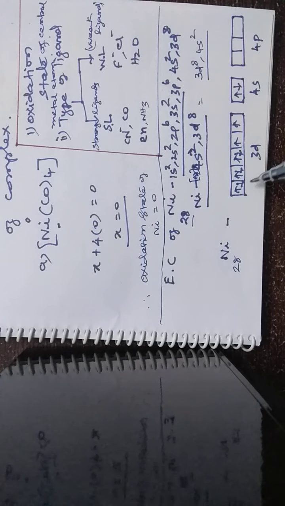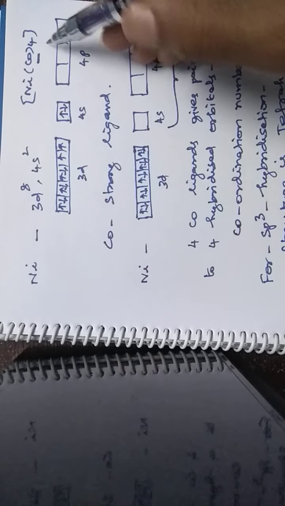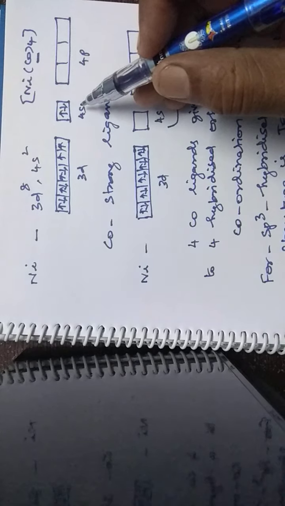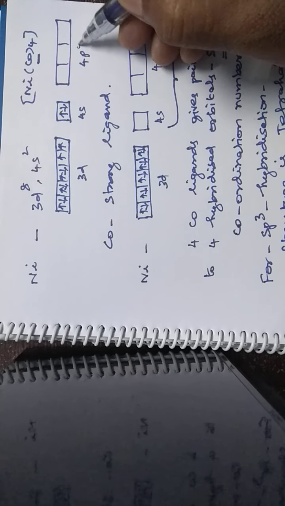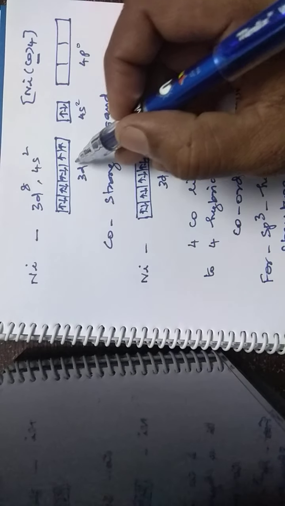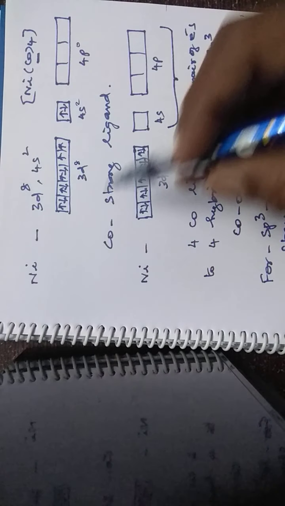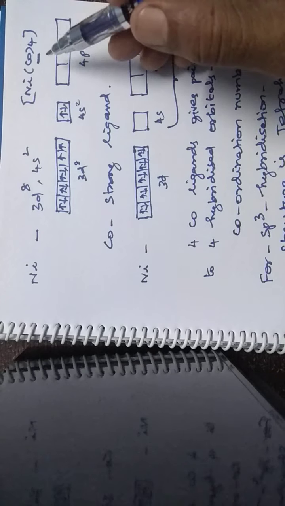The 8 electrons are accommodated in the five d orbitals, and 4s2. So the nickel configuration in the nickel carbonyl complex is 3d8, 4s2, 4p0. There is no electron in 4p. Then you note down the ligand. CO is the ligand, and it is a strong ligand.